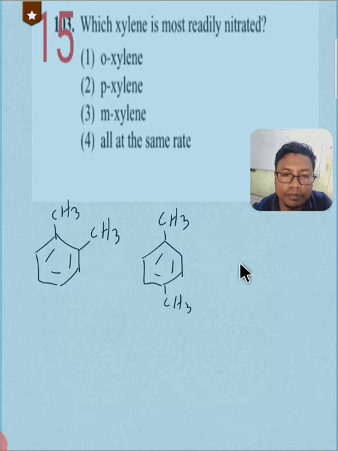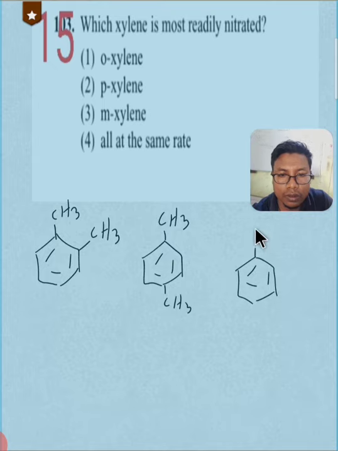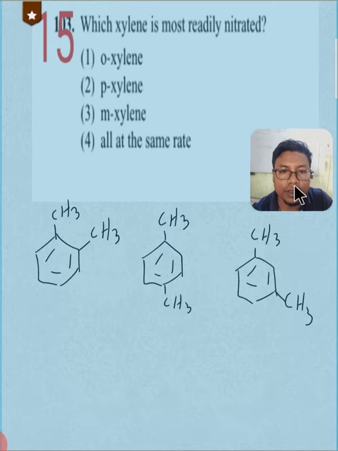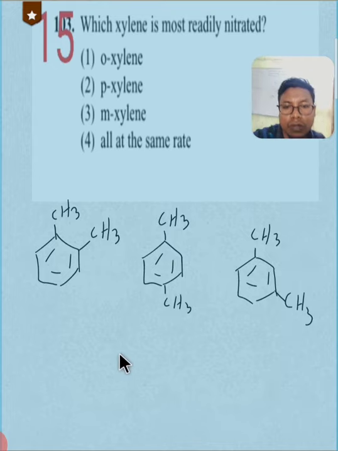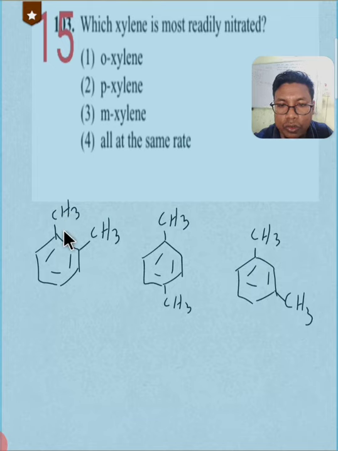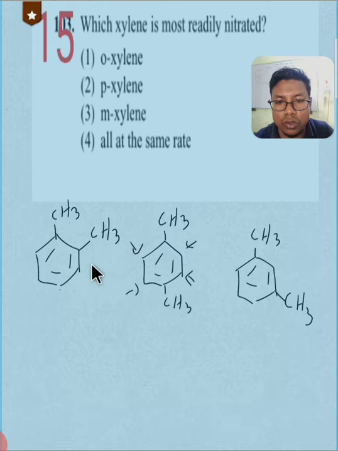And in metaxylene we need to attach one methyl here and one methyl here. Okay, now we need to do nitration, right? This is an ortho-para directing group. Ortho-para, right? This is ortho, this is ortho, this is ortho, this is ortho.